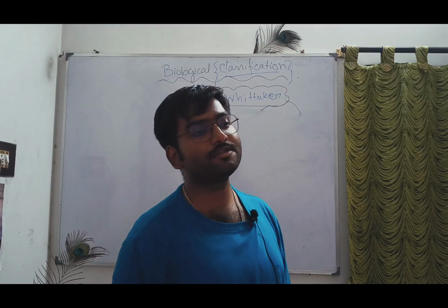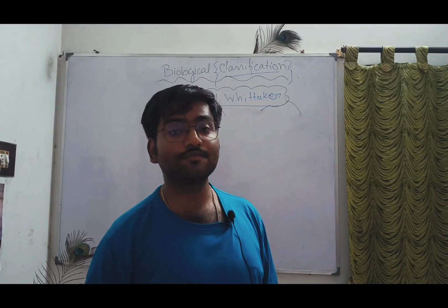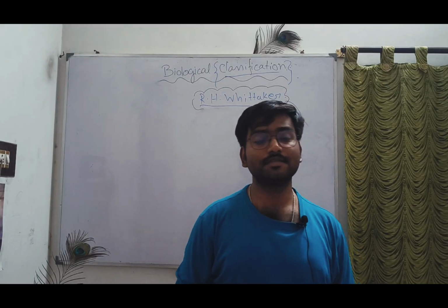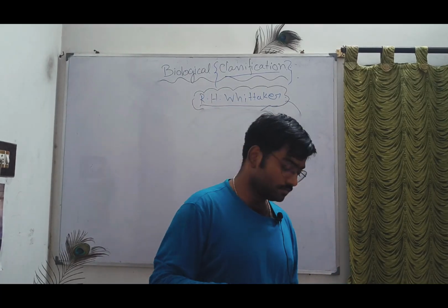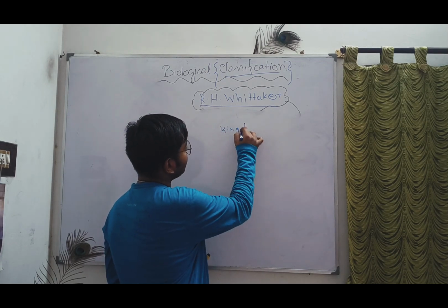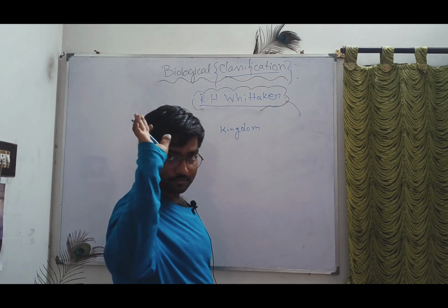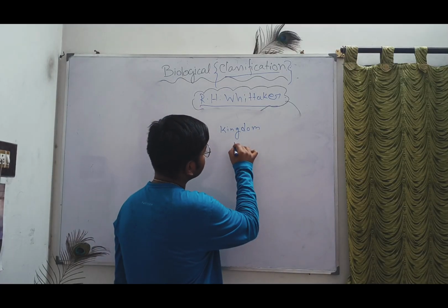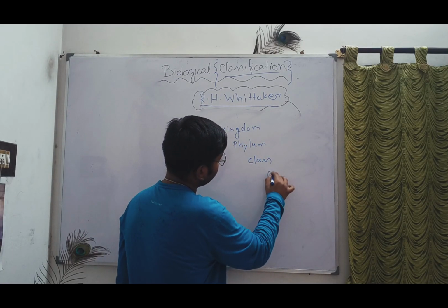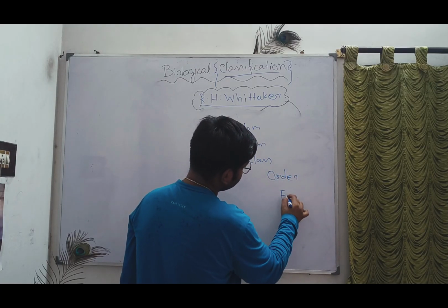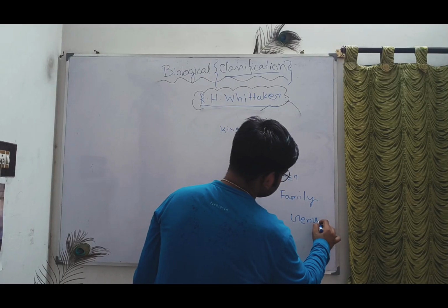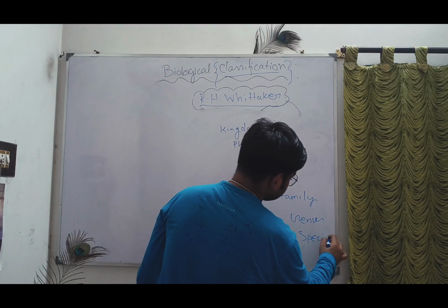I have also mentioned the 5 kingdom classification that R.H. Whittaker gave. So in our classification the kingdom is the uppermost priority, then kingdom, phylum, class, order, family, genus, and this is the species.